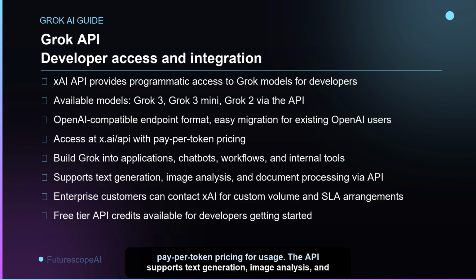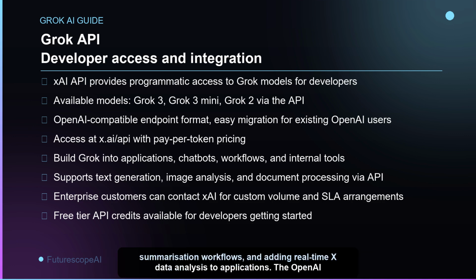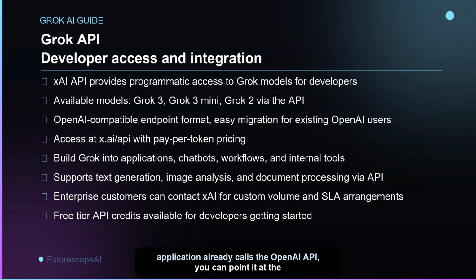The API supports text generation, image analysis, and document processing, giving developers the same core capabilities available in the Grok interface. Common developer use cases are building internal knowledge assistants, integrating Grok into customer-facing chatbots, automating research and summarization workflows, and adding real-time X data analysis to applications. The OpenAI compatibility is the most important technical detail for most developers. If your application already calls the OpenAI API, you can point it at the XAI endpoint and switch to Grok without rewriting your integration. Free tier API credits are available for developers getting started.